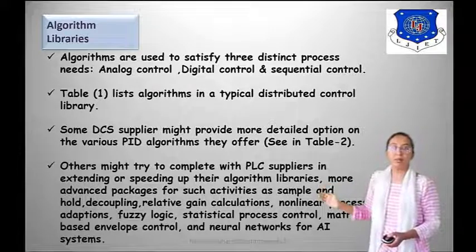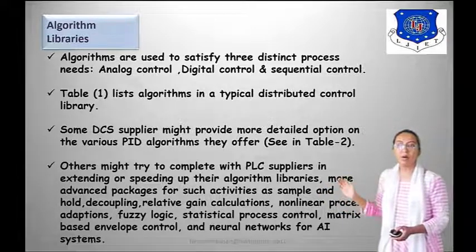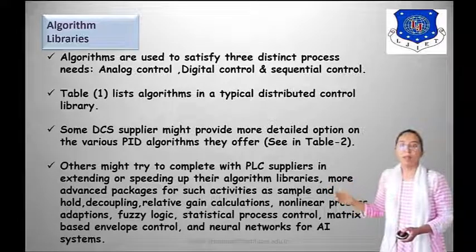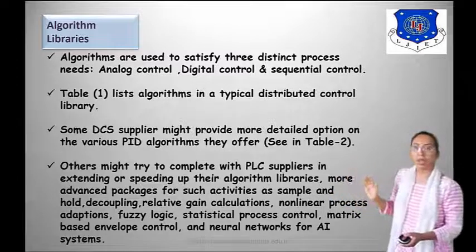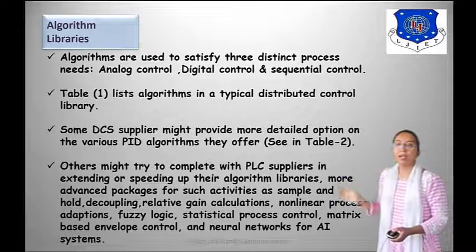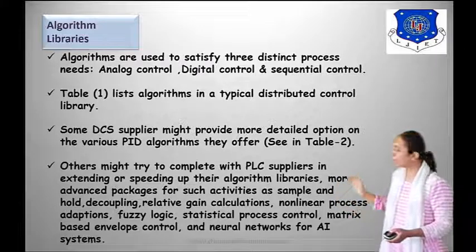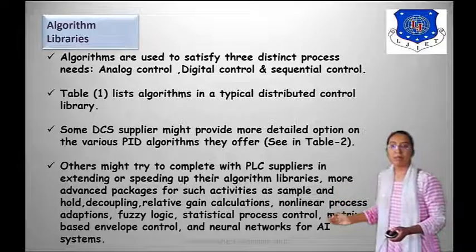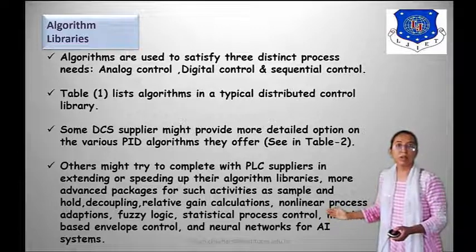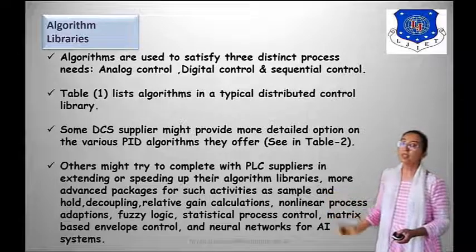Others might try to compete with PLC suppliers in extending or speeding up their algorithm libraries, with more advanced packages for activities such as sample and hold, decoupling, relative gain calculation, nonlinear process adaptation, fuzzy logic, statistical process control, matrix-based envelope control, and neural networks for artificial intelligence systems.